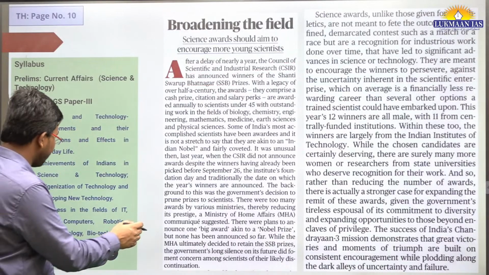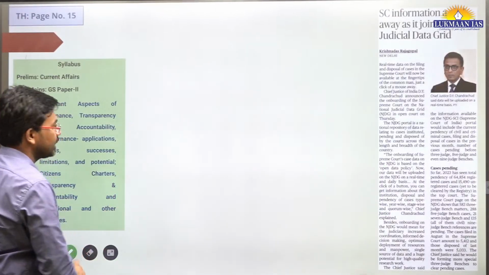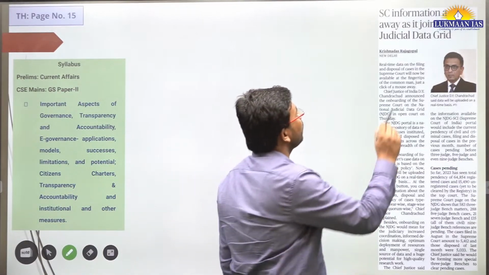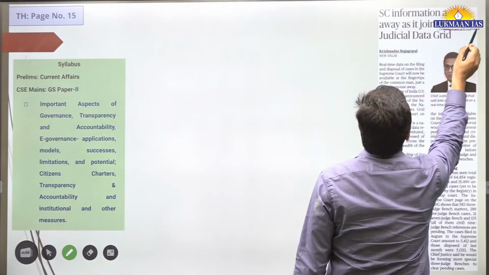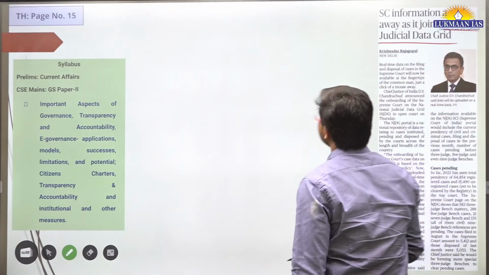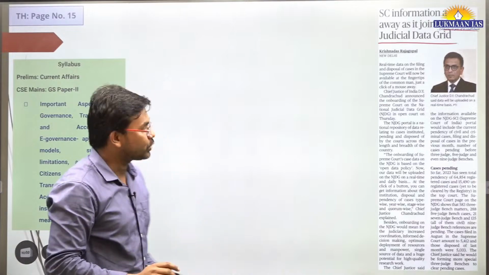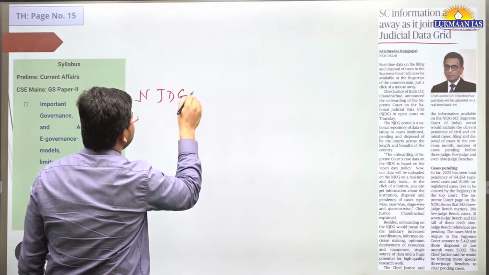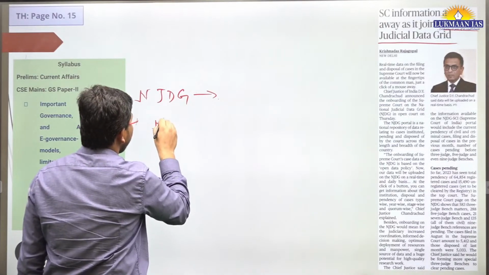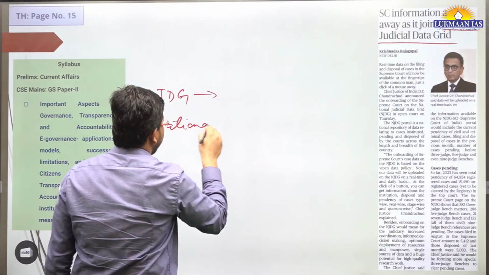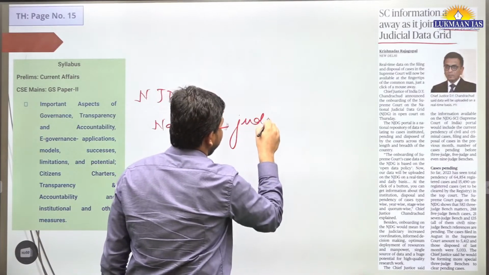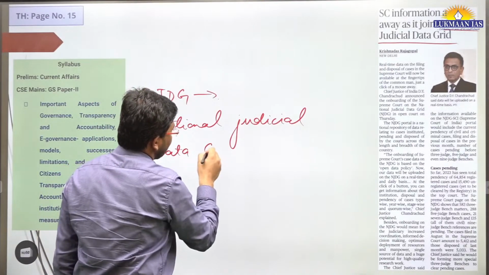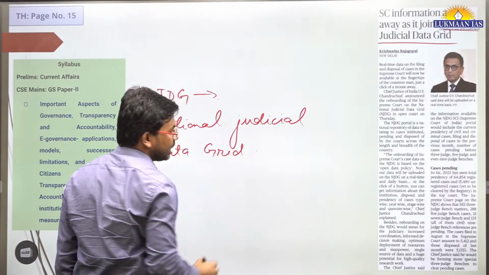So this is a good topic. Now we understand about the Shanti Swarup Bhatnagar prize. Now we have another topic. It says Supreme Court information a click away as it joins the National Judicial Data Grid. So this topic is related to the National Judicial Data Grid. So what is this National Judicial Data Grid?